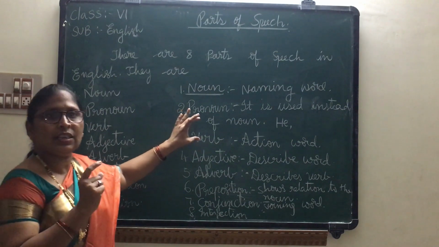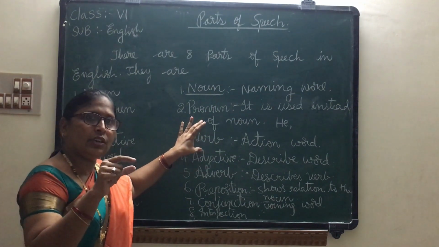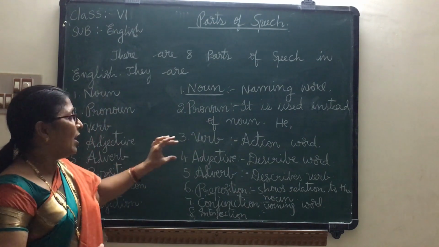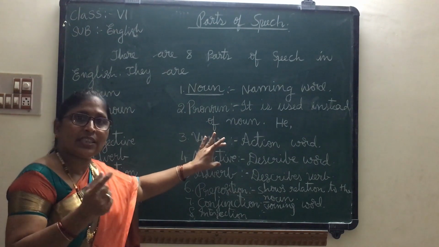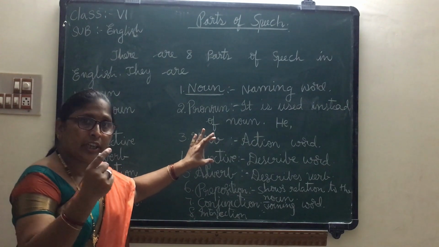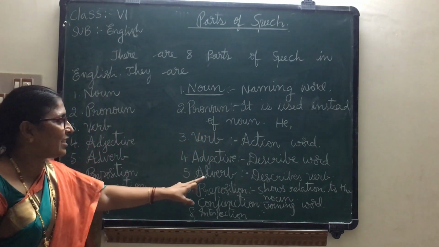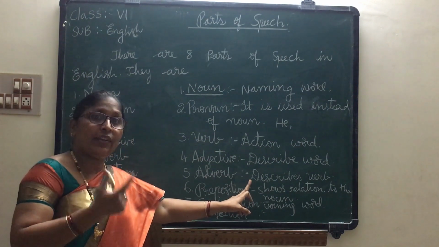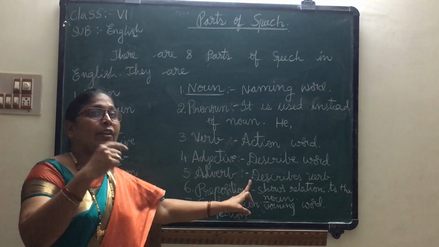Next, verb. What is a verb? A verb is an action word. It also says the state of being and possession. Next, adjective. An adjective is a describing word. It tells more about the noun. Next, adverb. It describes the verb and says when the action takes place, how and where the action takes place.